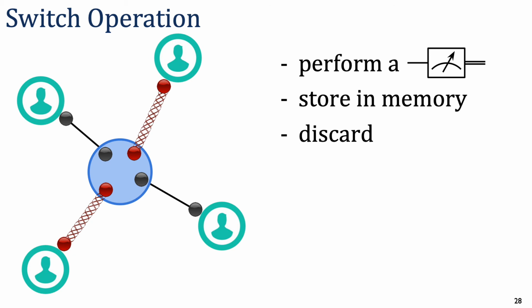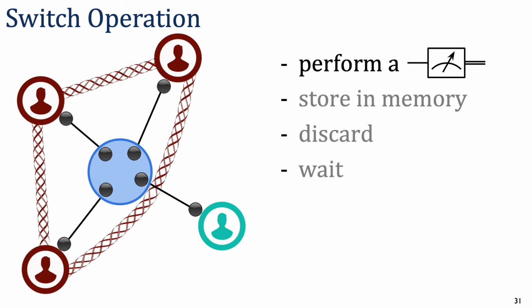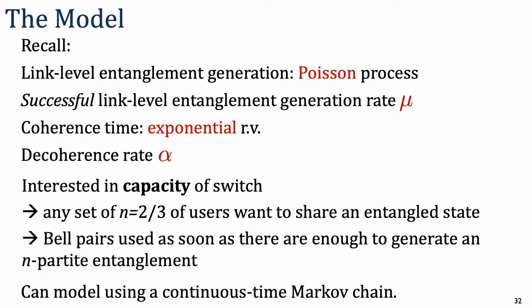Suppose that instead there are 3 users that wish to share an entangled state. In this case, the switch must wait until the third link successfully generates a Bell pair. As soon as it does, the switch may perform the required swapping operation to entangle the 3 users. Now we are ready to model and analyze the switch.